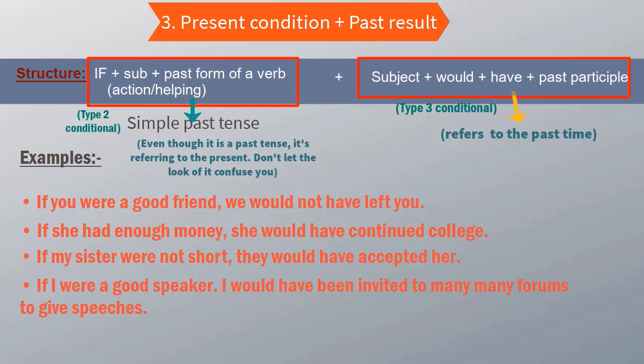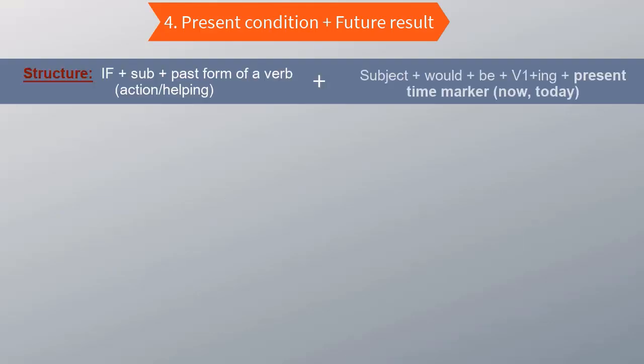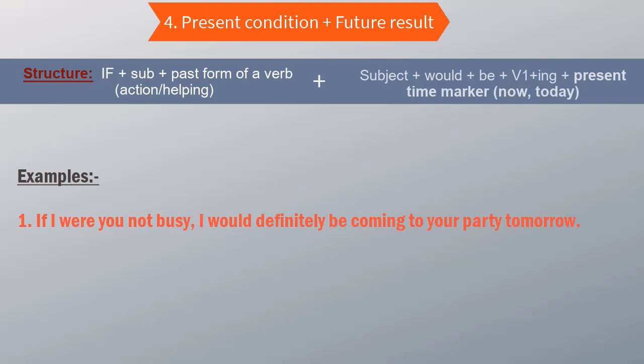Okay, let's move to the fourth type, a present condition but having a future result. So guys, here the if clause is going to be the same, is going to talk about the present time, but the result clause is going to talk about the future time. Okay, let's look at some examples. Example number 1. If I were not busy, I would definitely be coming to your party tomorrow, or I would come to your party tomorrow if I were not busy.